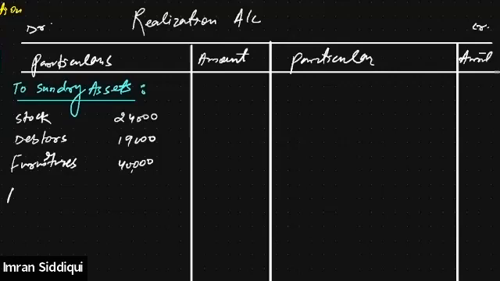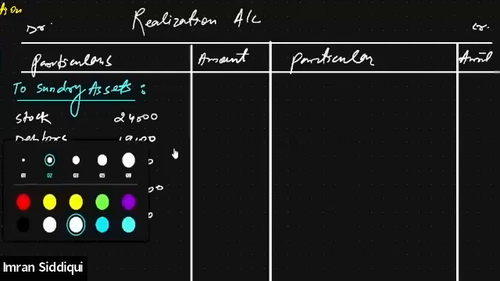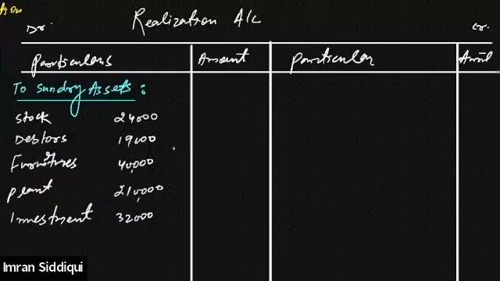Then plant, 2,10,000. Then investment is also there. Investment is at 32,000. Done. We have recorded all the assets that should be recorded in the realization account on the debit side.